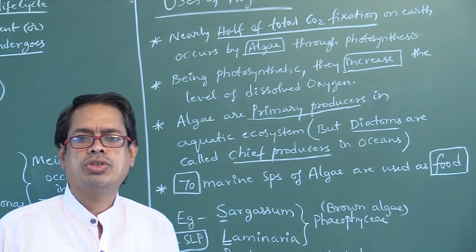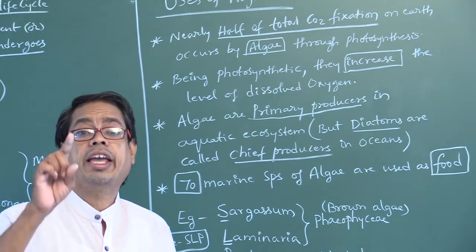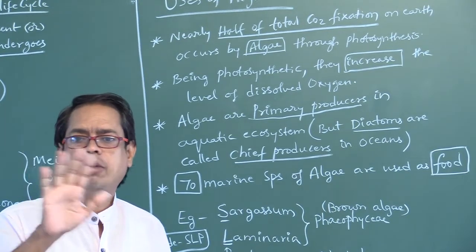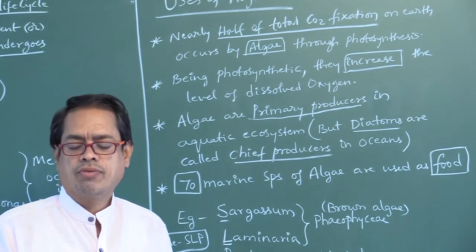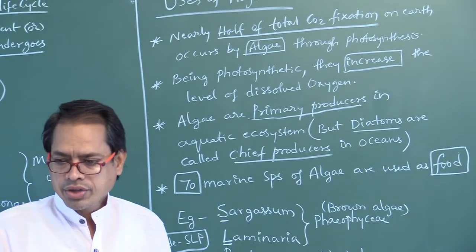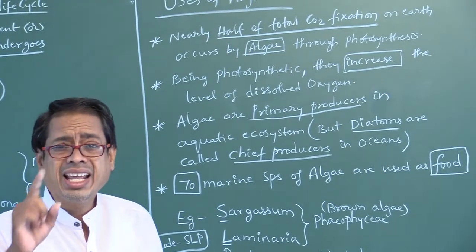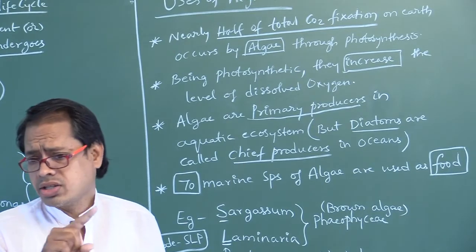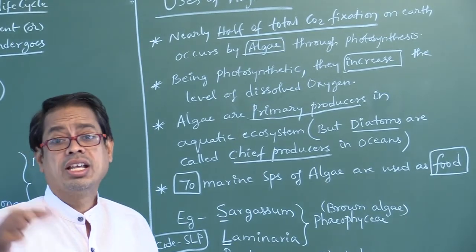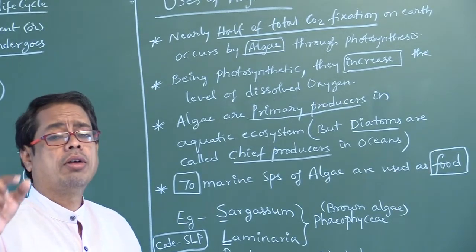The first primitive oxygenic organisms are cyanobacteria. Don't say bacteria. During photosynthesis in cyanobacteria, O2 is released, whereas in bacteria, O2 is not released. Instead of oxygen, sulfur is released during photosynthesis.